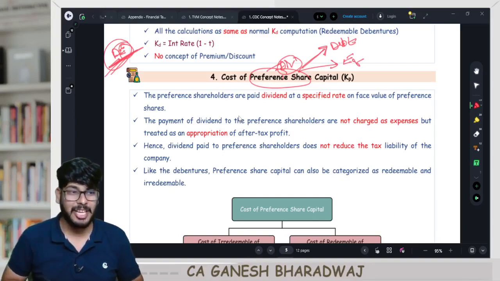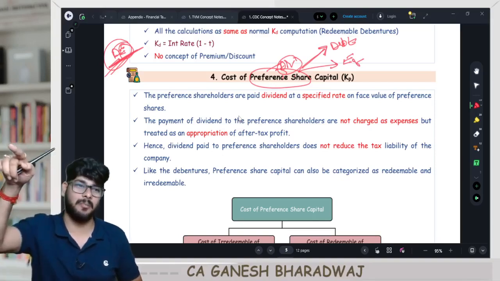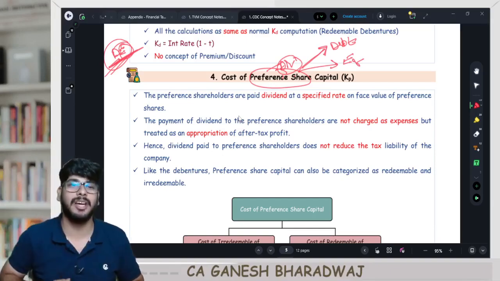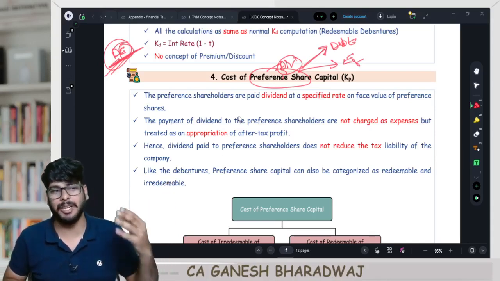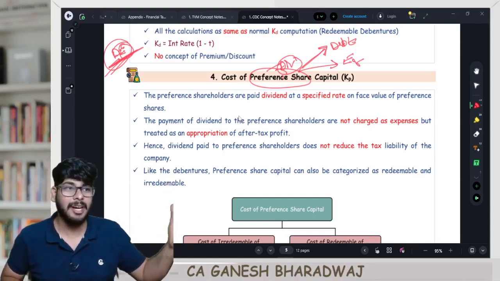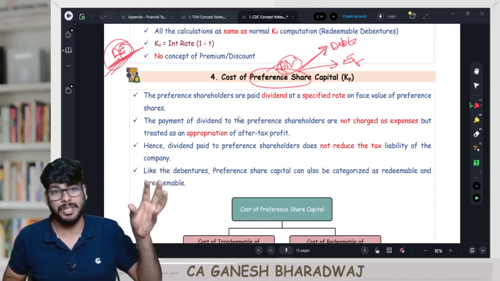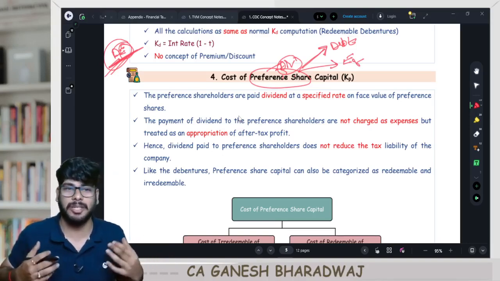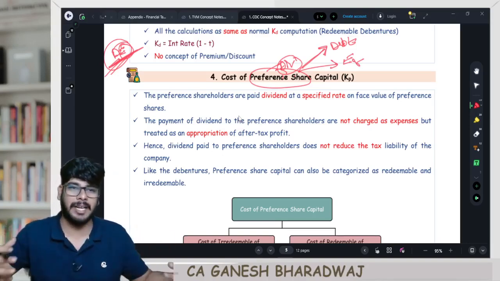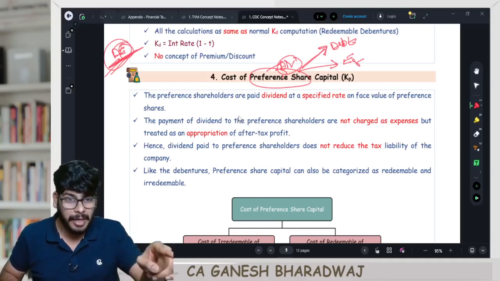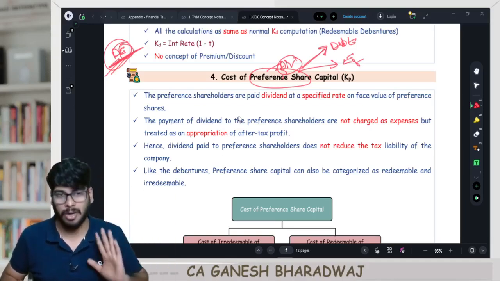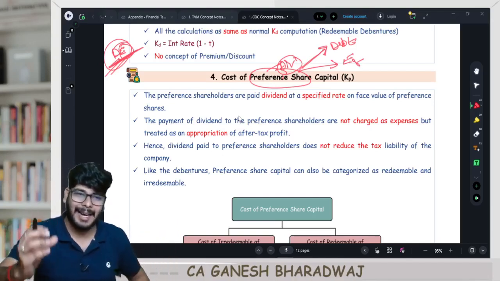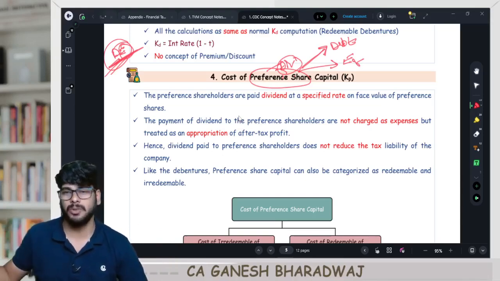Are you clear? So if I am assessing one company, in my opinion, based on what decision I want, I will classify preference only as a debt component if I am looking at a debt equity ratio. That's what I will personally do. Or depending on the nature of the decision I want to draw on the company, I will categorize it either as equity or as debt as per my choice. I am telling you personally, when I do all these kinds of analysis, that's how I do it. Depending on the objective you want to achieve, I will give the result accordingly. But for all your examination purposes, this is how things are, and I'm just explaining why preference as a source of finance is there.